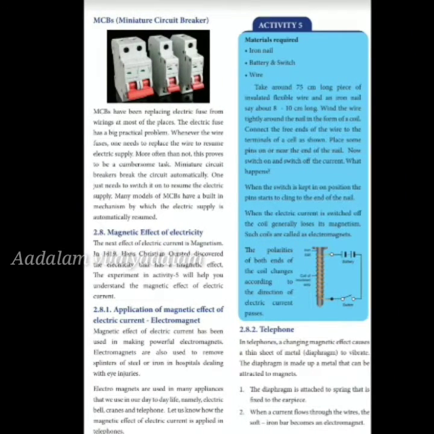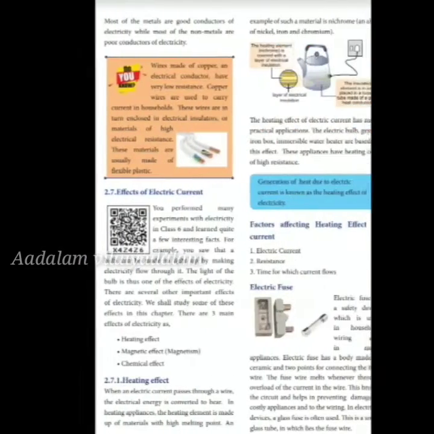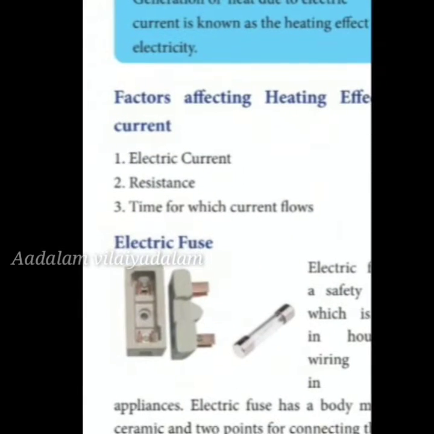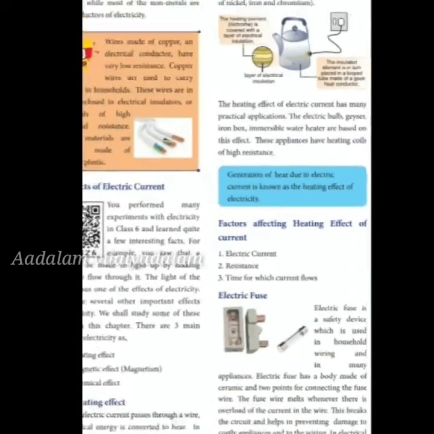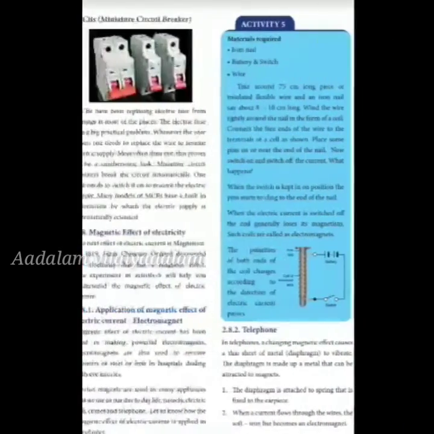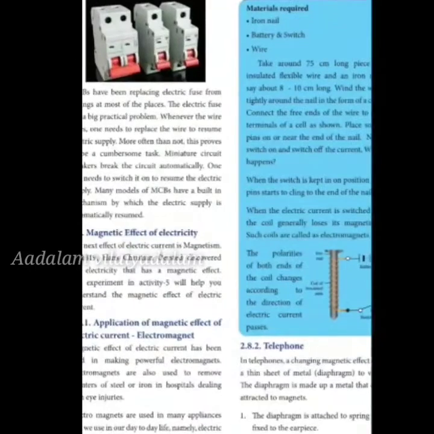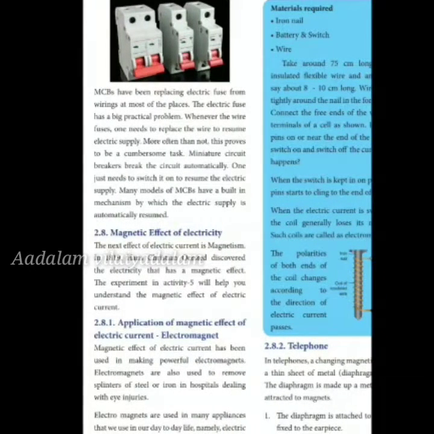An electric fuse has a small wire which melts when the current is too high. It prevents damage. It has to be replaced for the current to come back. But nowadays they use the modern miniature circuit breaker.